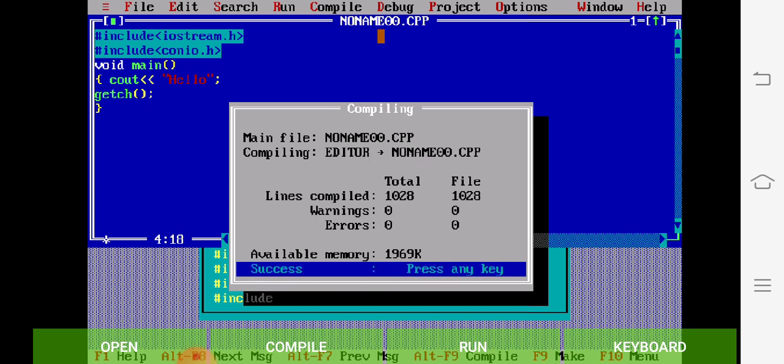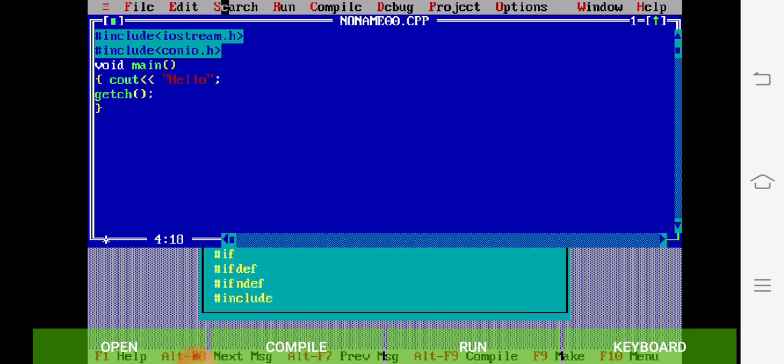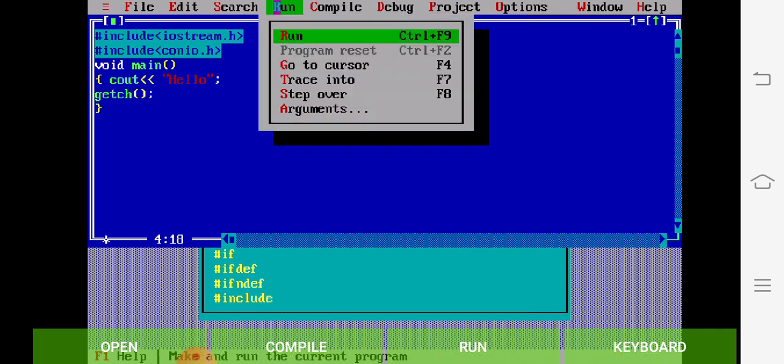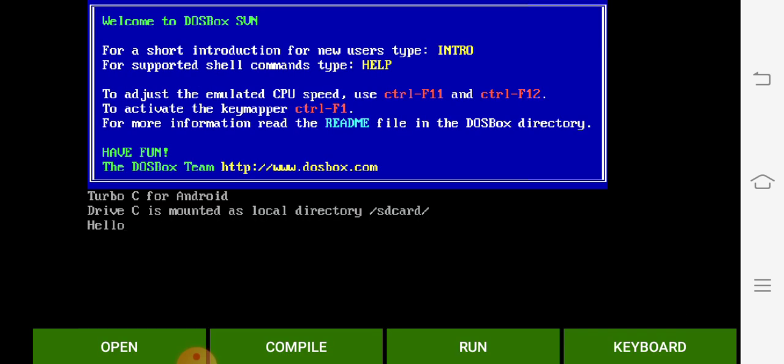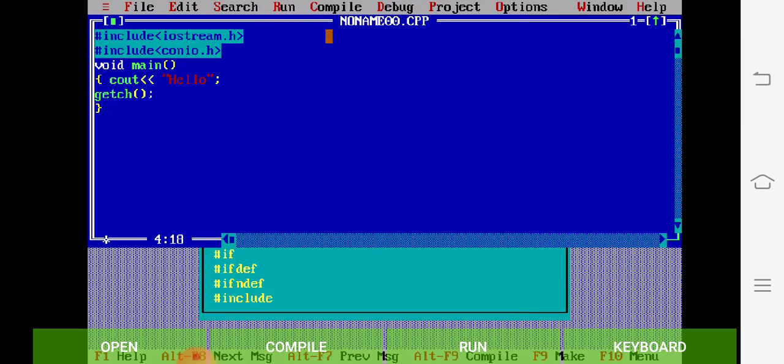So see here, no error is there. So I am going to just run the program. So see here, hello is displayed in my output screen. Okay, so this is the first program of C++. Okay, here no variable is used, nothing is used.